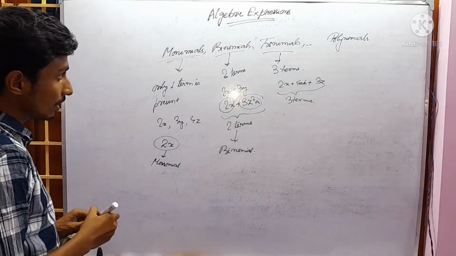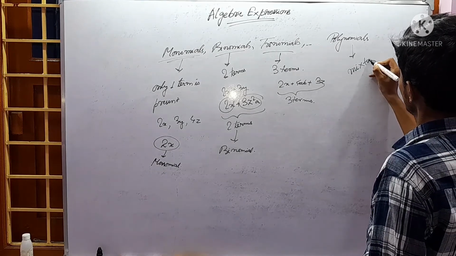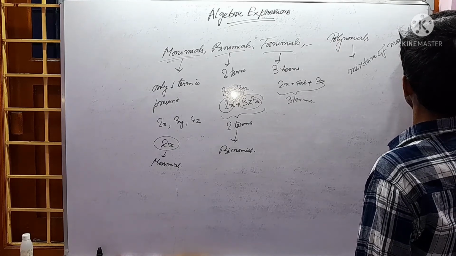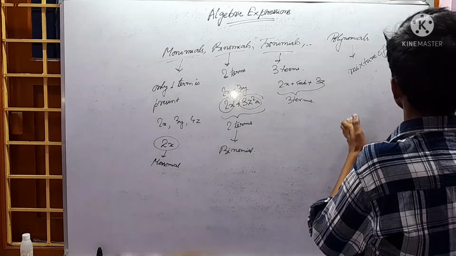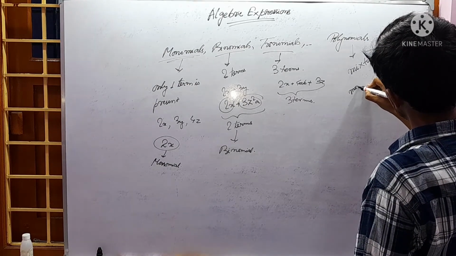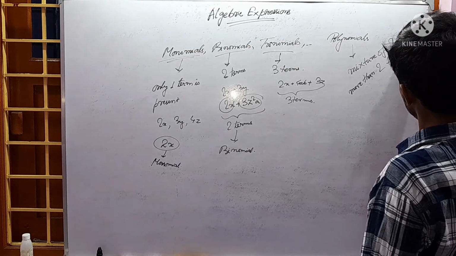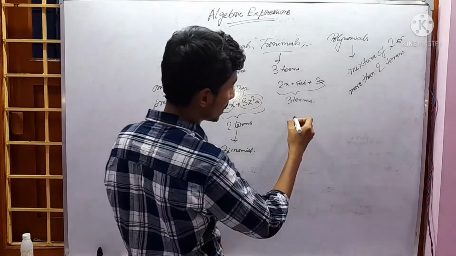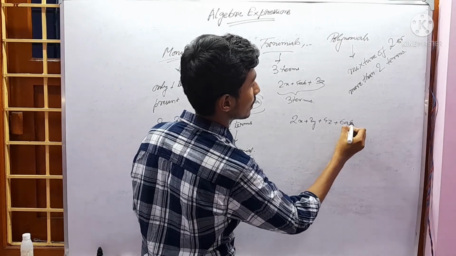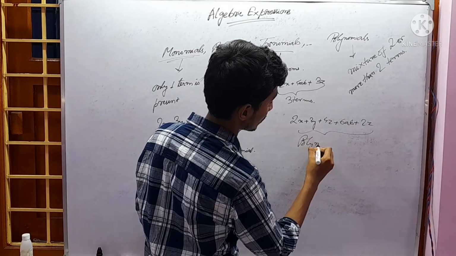Now what is a polynomial? Polynomial means a mixture of two or more than two terms. For example, 2x plus 3y plus 4z plus 6ab plus 2z. Many terms are present. So this is known as a polynomial.